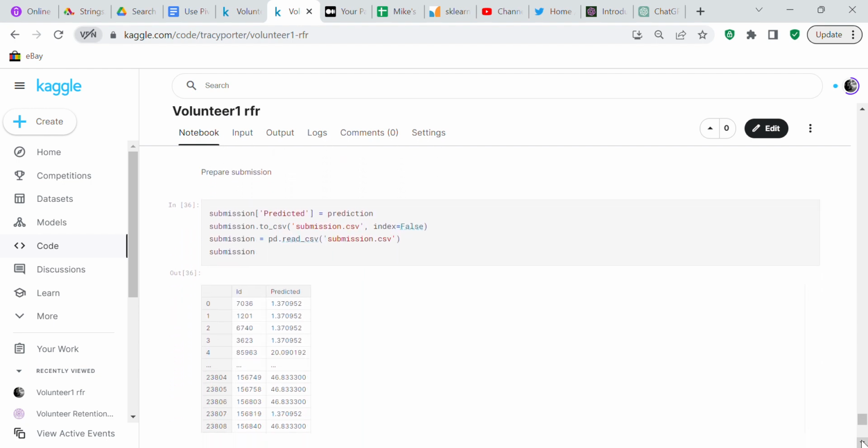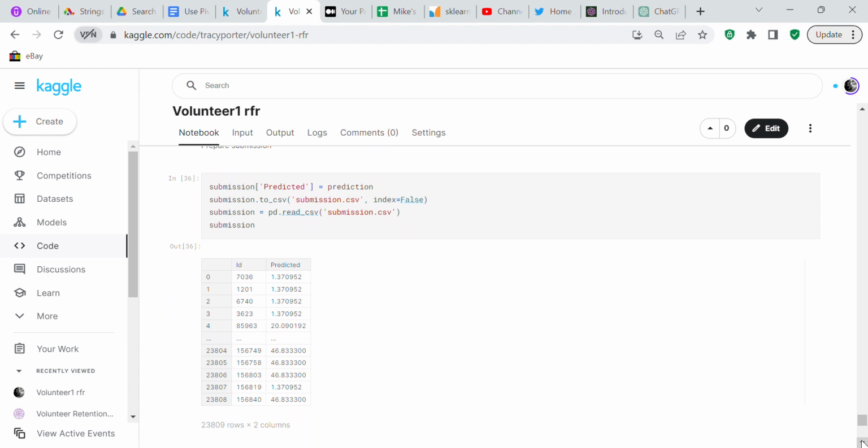And then I prepared the submission. Submission predicted equals prediction. Submission to_csv equals submission.csv, index equals false. Submission equals read_csv submission.csv. So you can see this is what I submitted to Kaggle.